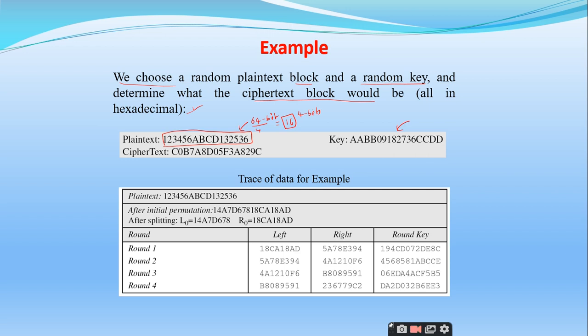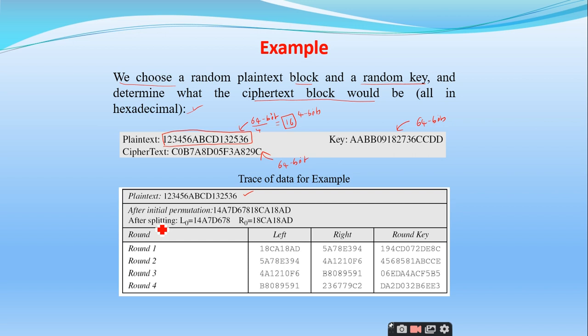It's not 16 bits, it is 16 characters. The size is 64 bits. So what is the output I will get here? It is also 64 bits.